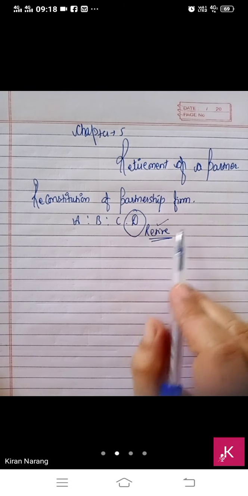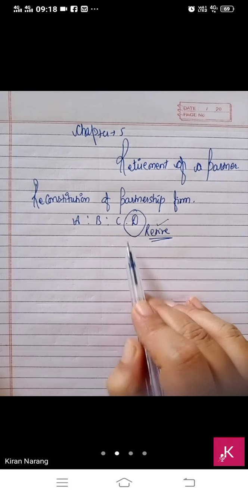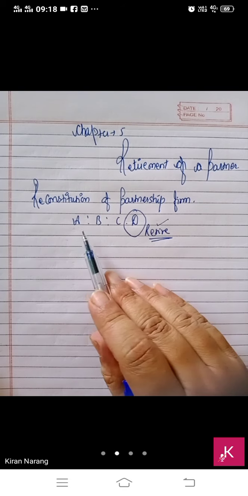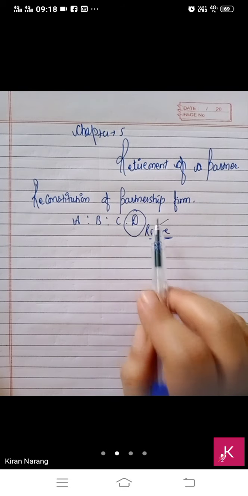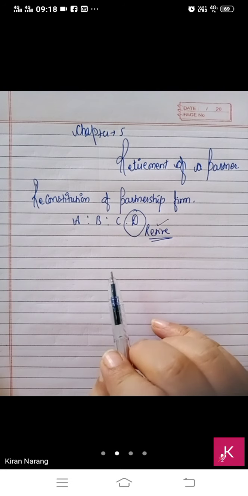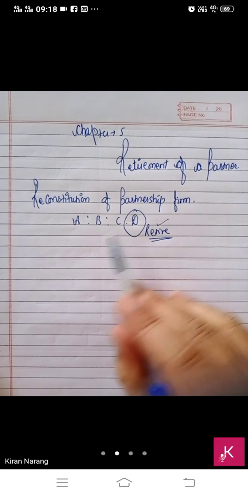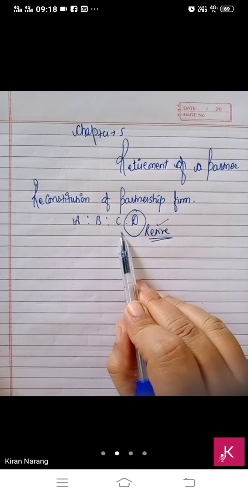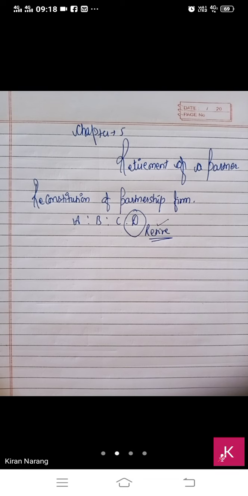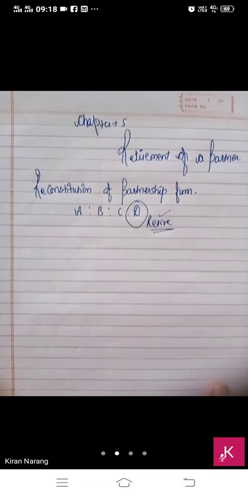When a partner retires, the old partnership will come to an end and a new partnership between A, B, C will be started. This is called reconstitution, or reconstruction also. One partner will retire, the old partnership contract will be finished and a new partnership contract between A, B, C will be started. This is part of reconstitution, and the chapter is retirement.